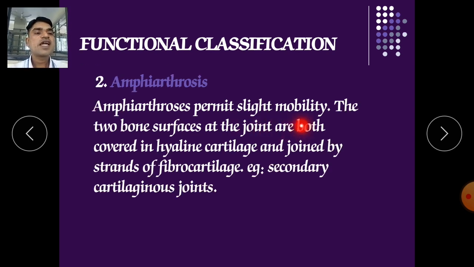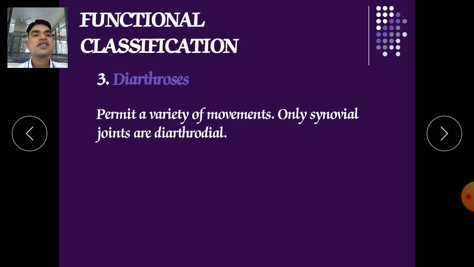They permit slight mobility, and the two bone surfaces at the joint are both covered by hyaline cartilage and joined by a strand of fibrocartilage, for example secondary cartilaginous joints. The third class is diarthrosis. It permits wide movements. Only synovial joints are diarthrodial.